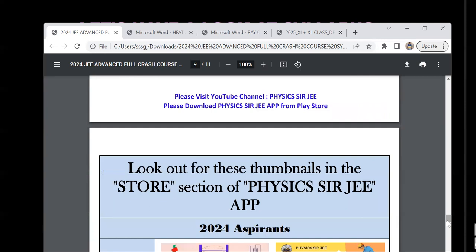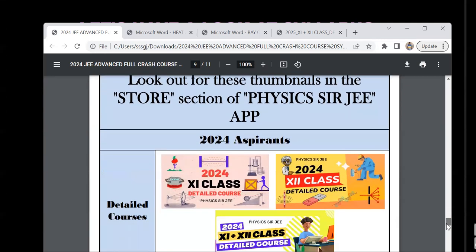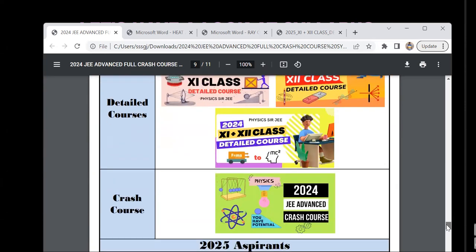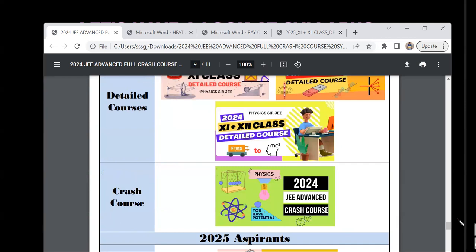And also the thumbnails, not to forget which thumbnail to look out for when you are a 2024 aspirant. Detailed course thumbnails are these. Then the 2024 crash course thumbnail is this. And I'm going to show the 2025 aspirants thumbnails also once we go into this video. Right. And let me show you the weekly planner.